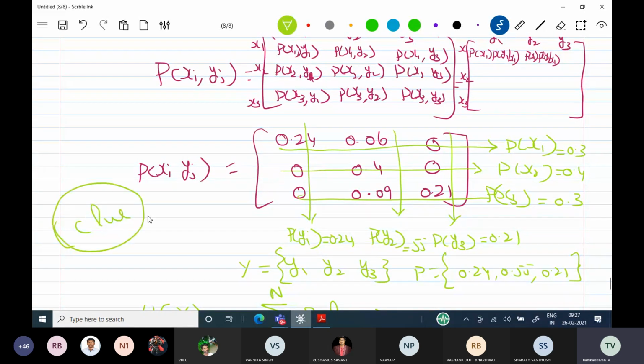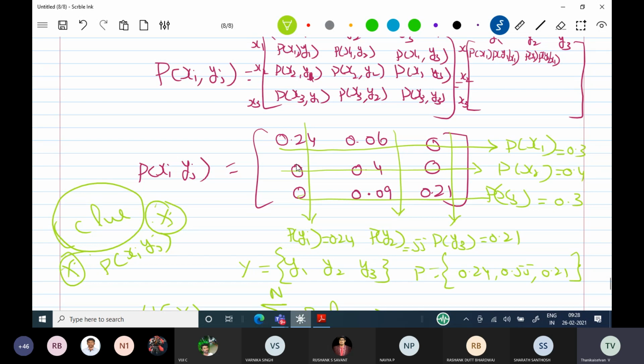One matrix is given. If you add all the elements and the answer is equal to 1, you can say that the given matrix is a joint probability matrix. That is the clue. Very, very important. Please make a note of it. I'll be giving this joint probability matrix blindly and asking you to find all the entropies. If a joint probability matrix is given, you can calculate any entropy.